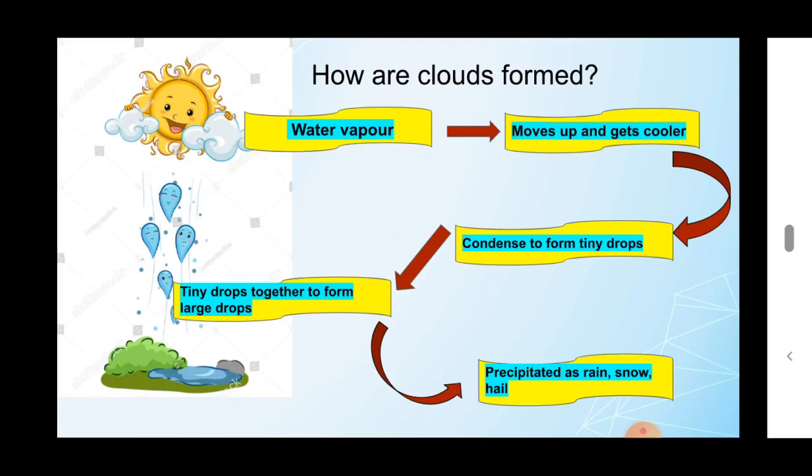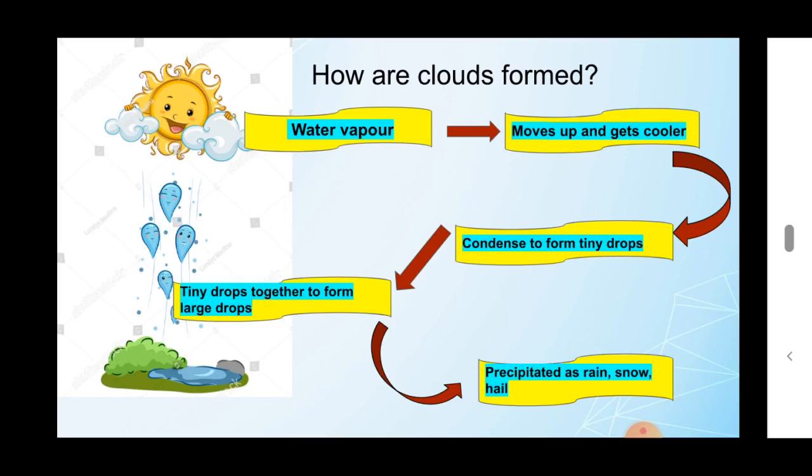The water vapor condensed to form tiny drops. After that, these tiny drops combine together to form large drops. This large drop is so heavy that it falls as rain or snow or hail.